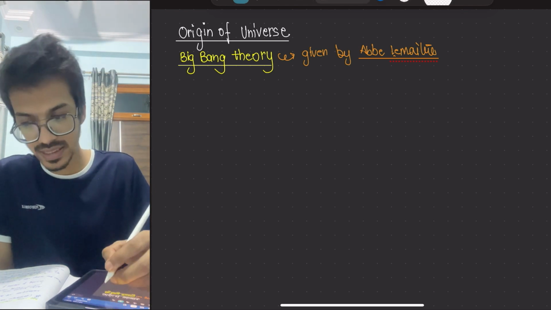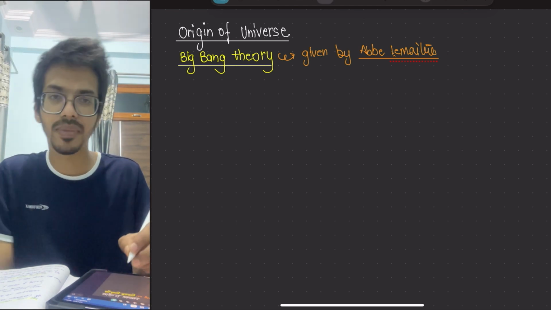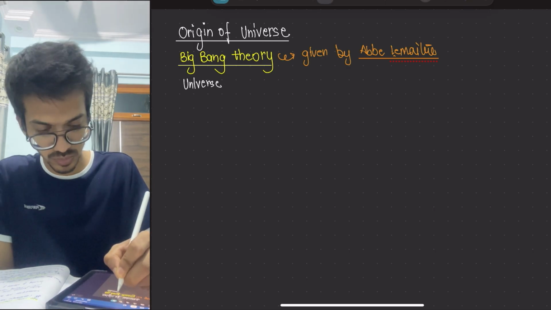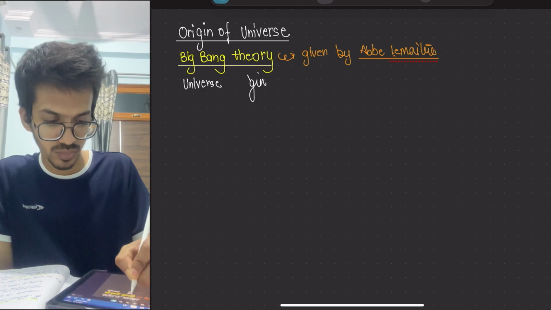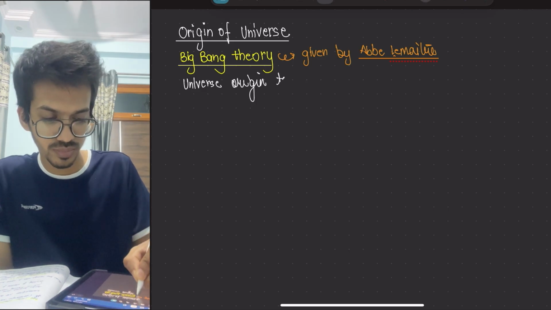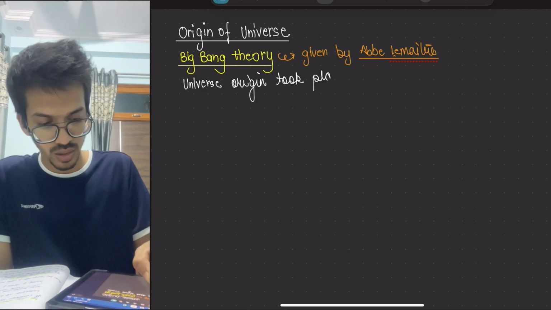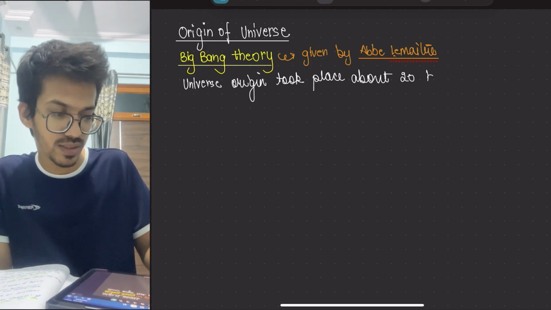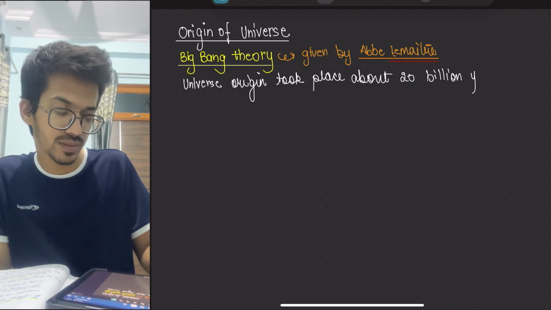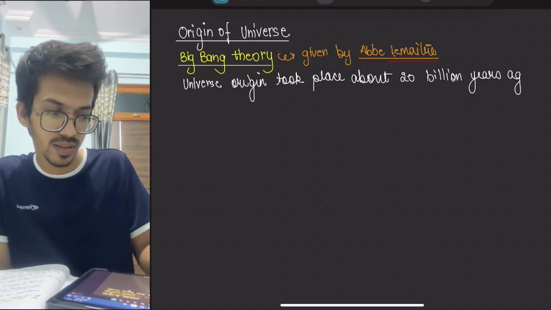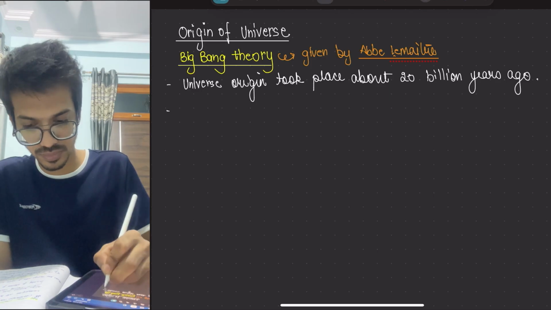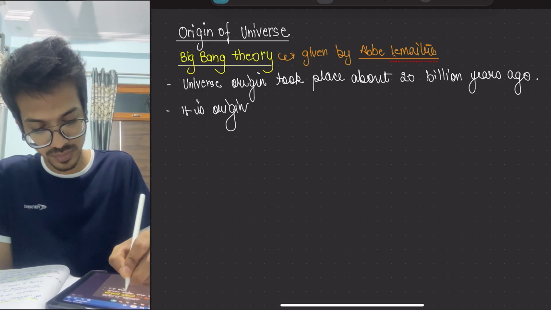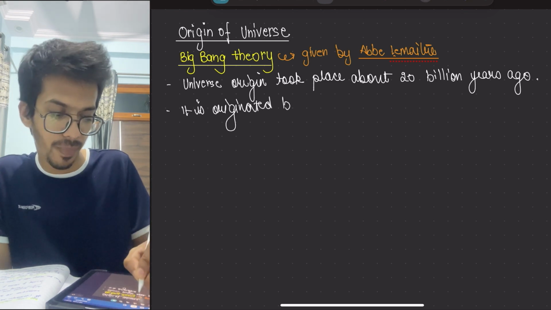So what does it say? It says that the universe origin took place about 20 billion years ago, and it originated by a big bang.